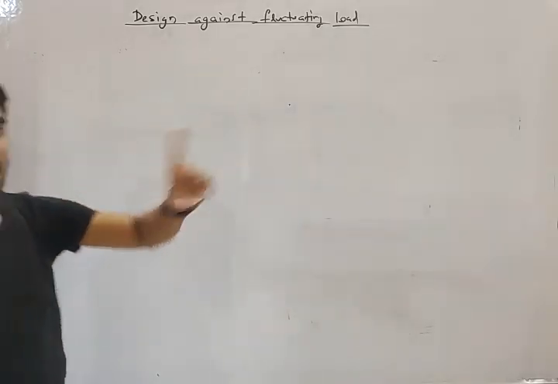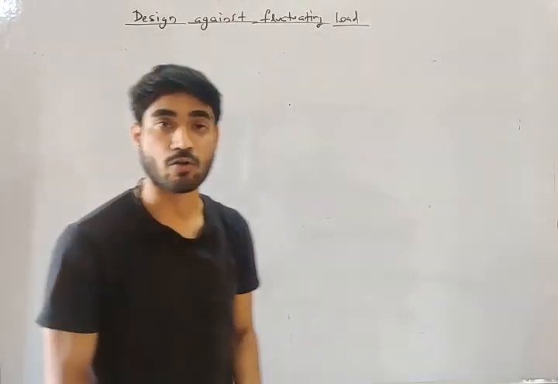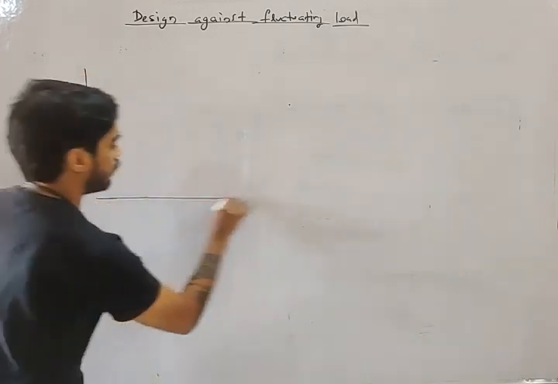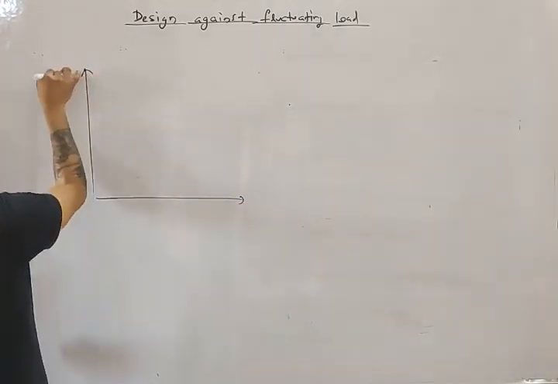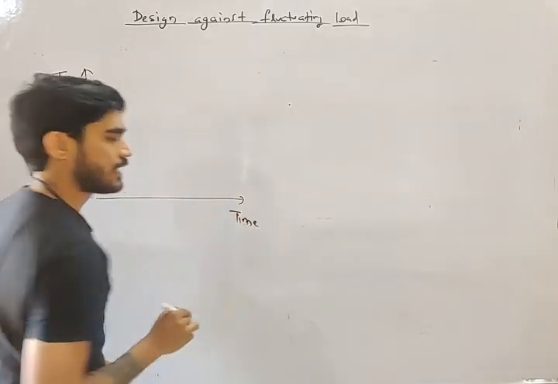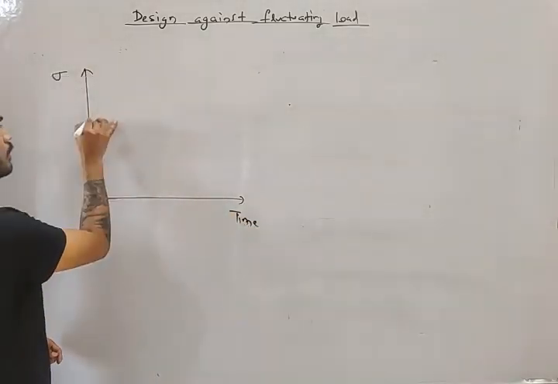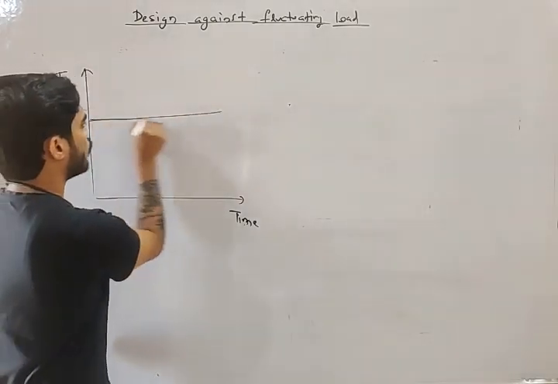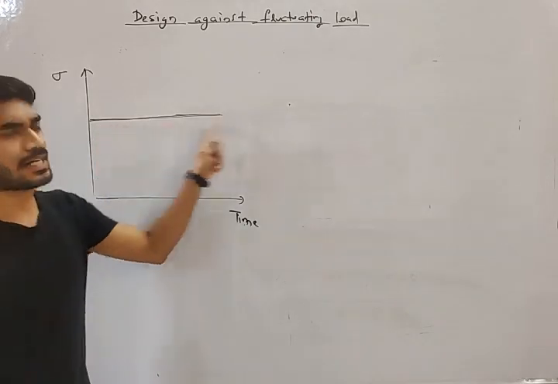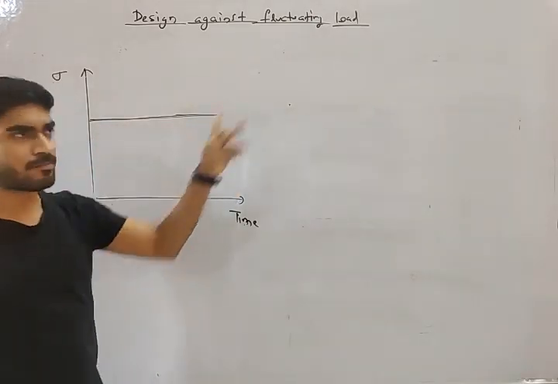Now, I told you what is a fluctuating load. What is static load? If there is static load and you draw a stress versus time graph, the stress will always be constant. If 100 megapascal is acting, then it will always be 100 megapascal. It will not change.